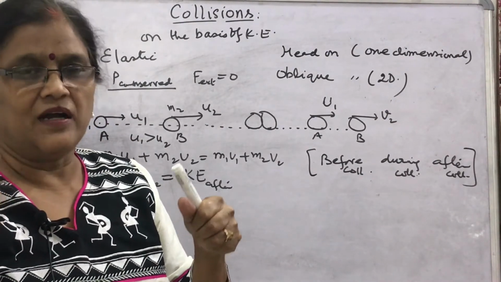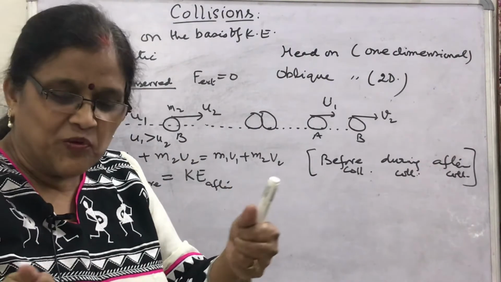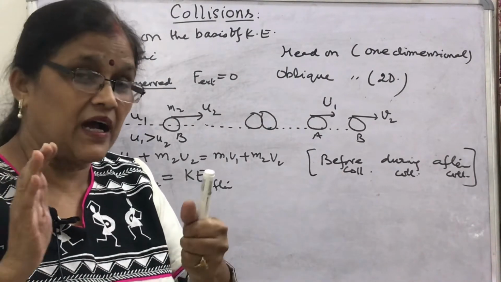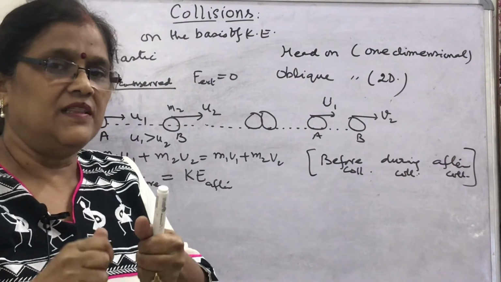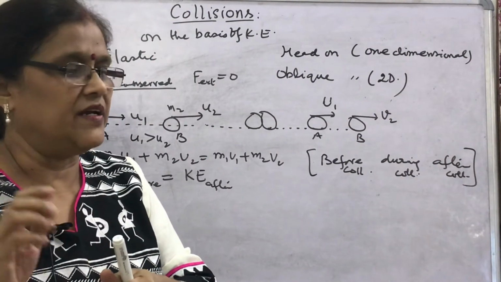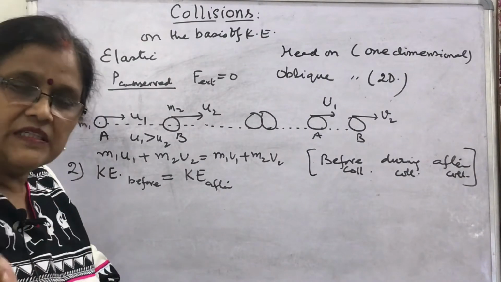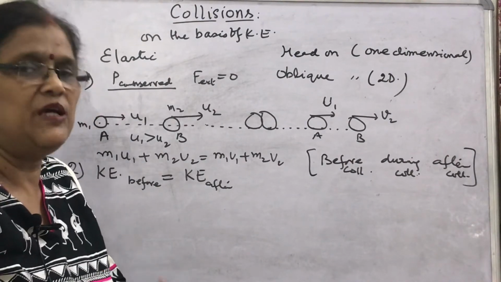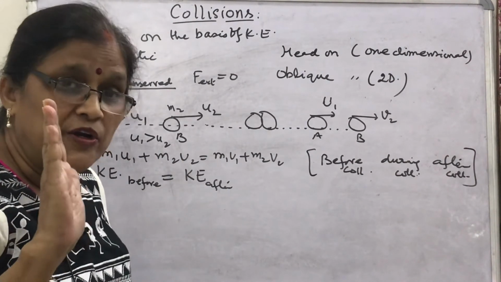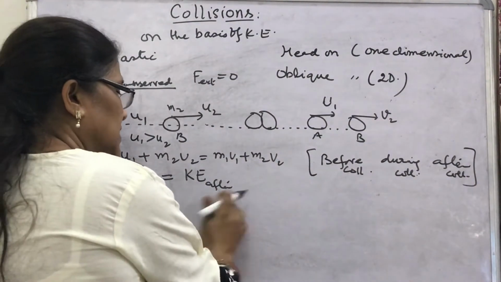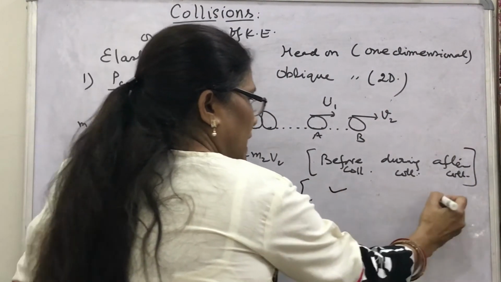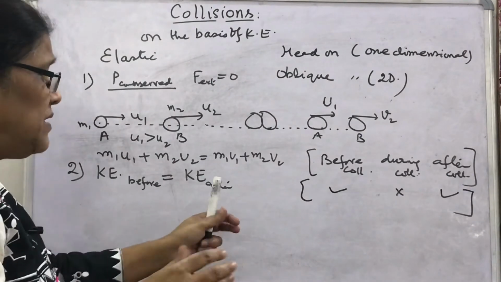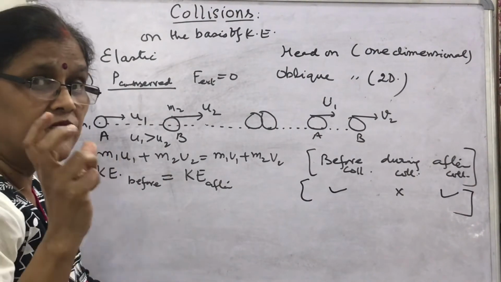It is ideally said. Practically, when both objects collide, some of the energy will be converted into other forms, but in an ideal perfectly elastic collision, kinetic energy is regained. So whatever is the value of the kinetic energy before collision, the same is obtained after collision, but not during the collision. So kinetic energy is conserved before and after, not during the collision, due to the deformation taking place slightly and for a very short time.